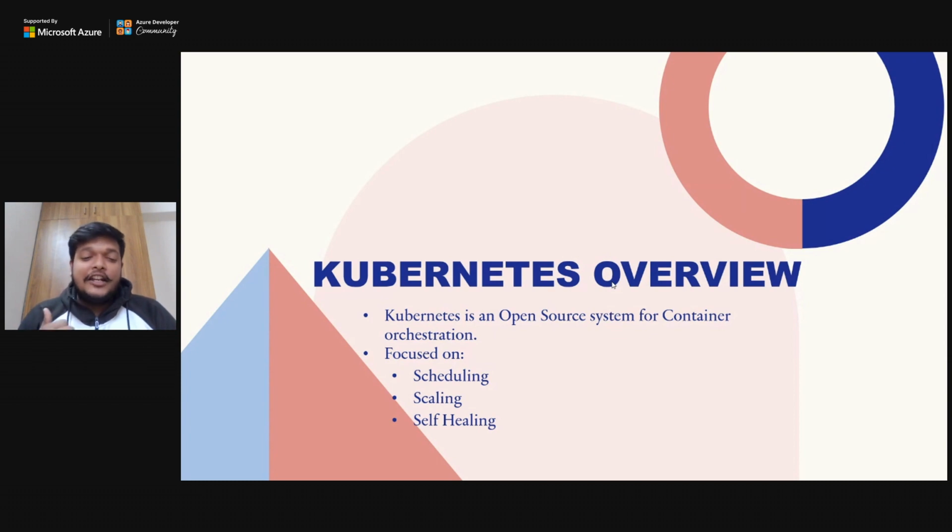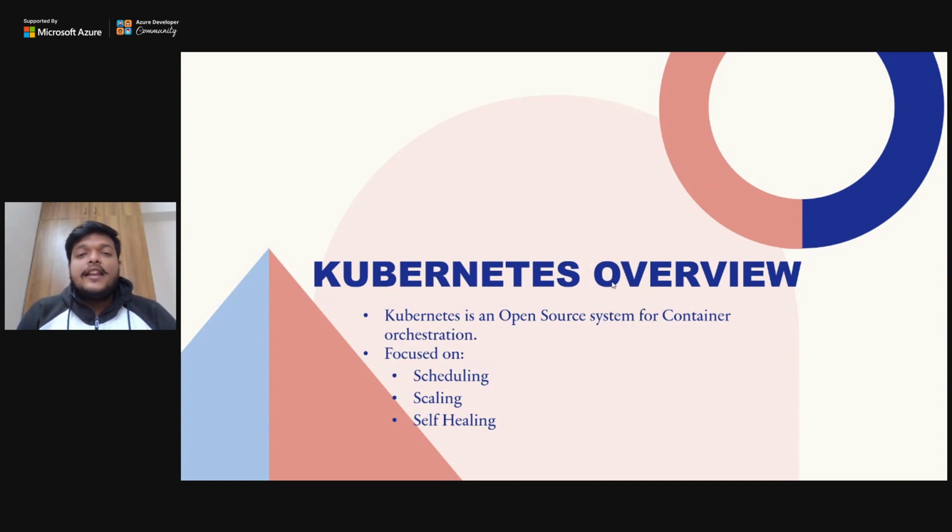Now, what is Kubernetes focused on? It is focused on scheduling, scaling, and self-healing. So what do you mean by scheduling? Scheduling means whenever you create any pod or any service, you must schedule it. Schedule means you must know when and where you need to publish that service, right? So Kubernetes manages that part for you.